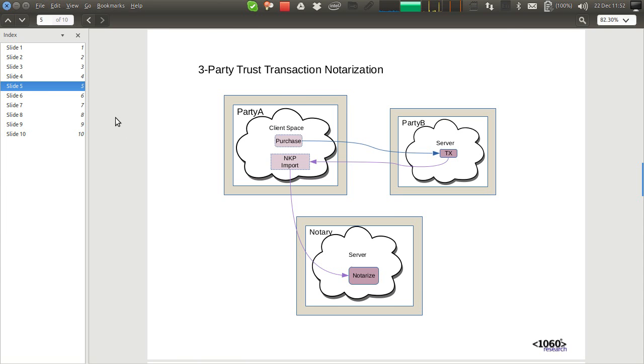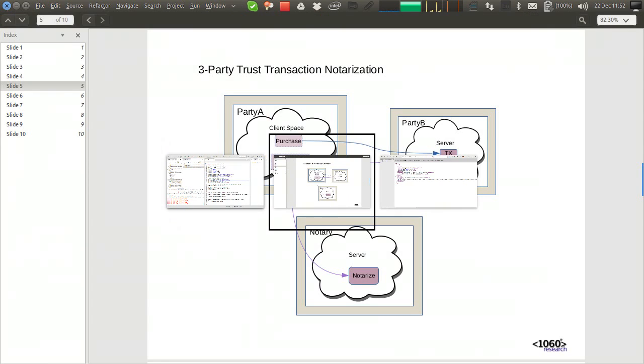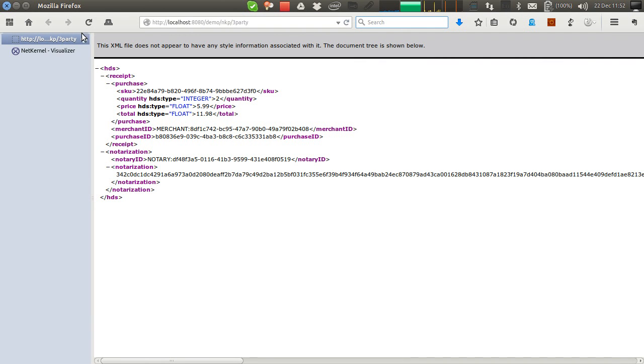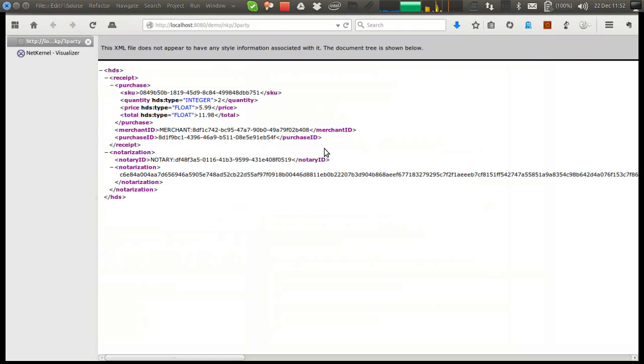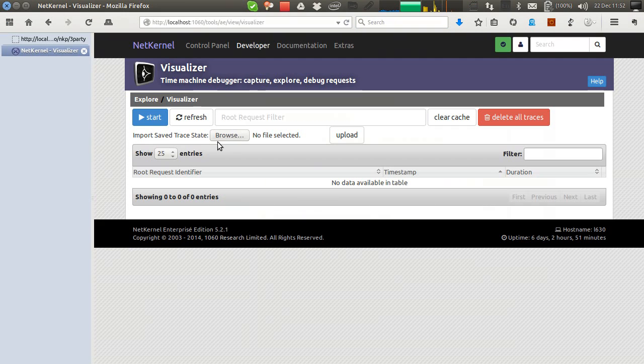Let's show you that actually working. So here is the demo, and if I run it, what you see is we're making multiple transactions. We're putting the merchant ID in, the purchase ID, and we're getting a digital signature for the transaction, and it runs extremely quickly. What I need to do is slow that down for you, so we can see what actually happens. So I'm going to use the NetKernel visualizer to record in a time machine debugger the complete cycle of the transaction.